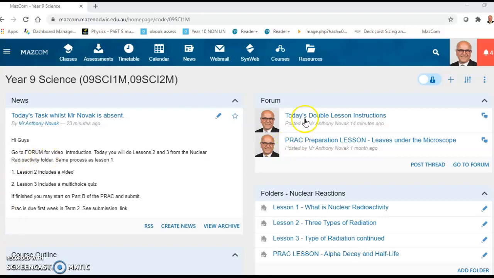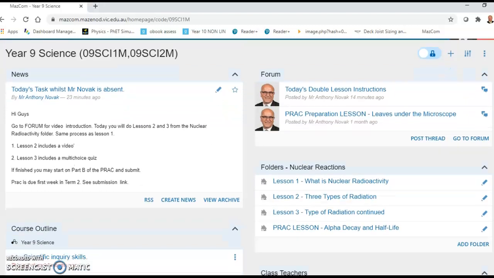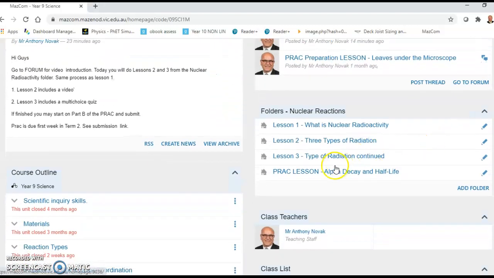Go to the forum and click on the two-day double lesson instructions. Today we're going to do lessons 2 and 3. Should you finish those in the double, then you can finish off the prac, which was the alpha and beta decay.